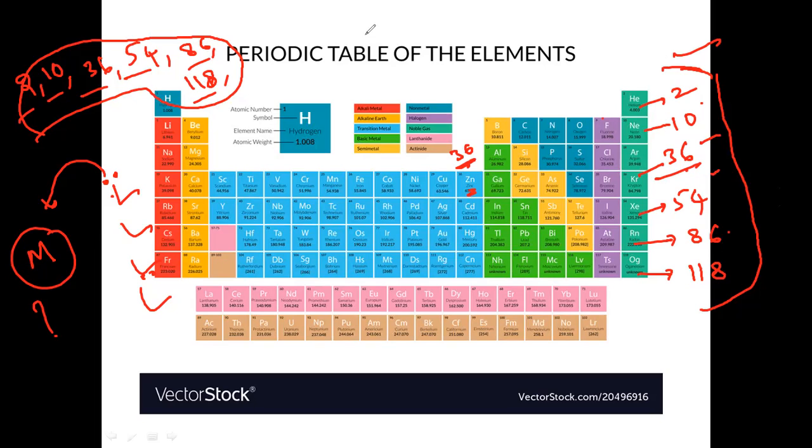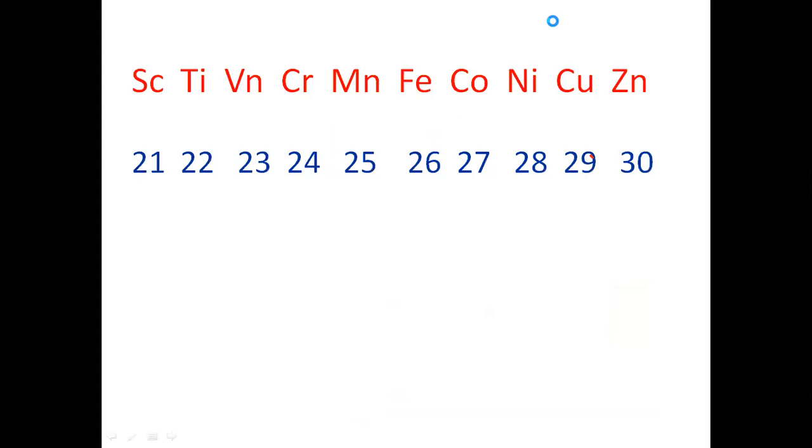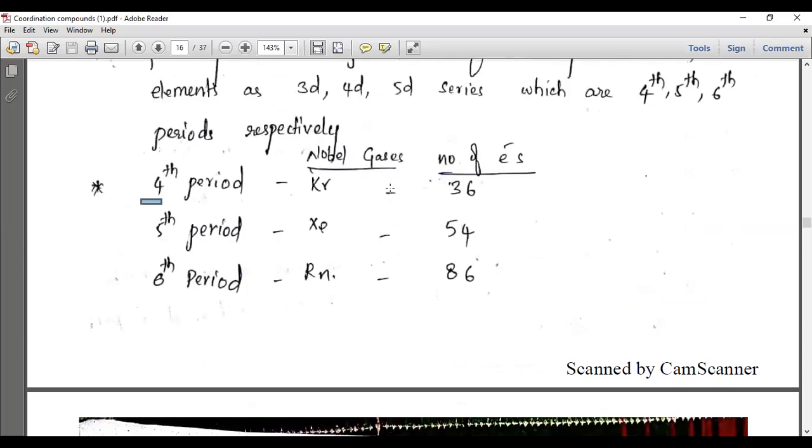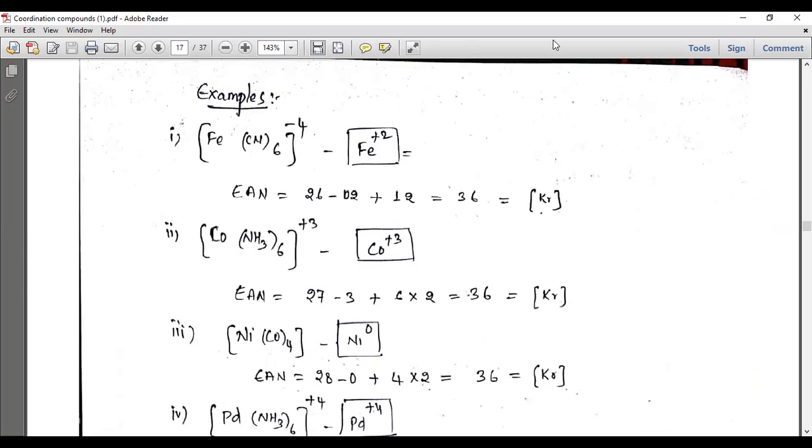So let us see that. So you can write here. Let us see here. So let us calculate the EAN rule. So how to calculate the EAN rule? Let us take some examples. Let us take the first example.